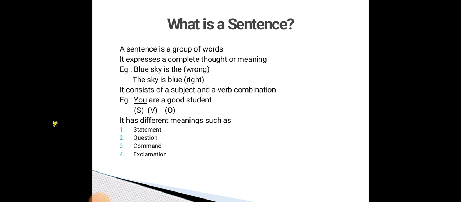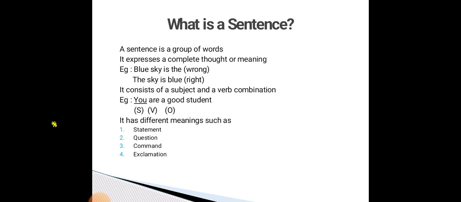And the second part is subject and verb combination. Sometimes the subject is not given in the sentence. For example, put the book here. Put is a verb and the book here is an object. You have to add the subject: you put the book here. Now you is a subject, put is a verb, the book here is an object. Here is another example: you are a good student. In this sentence, you is a subject, are is a verb, and good student is an object. This is the subject and verb combination.